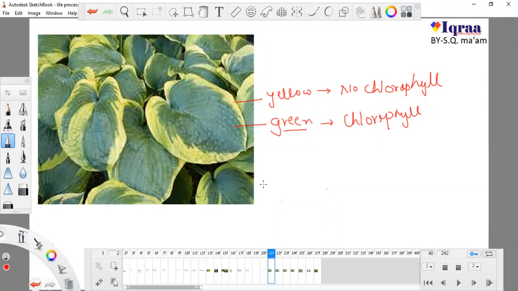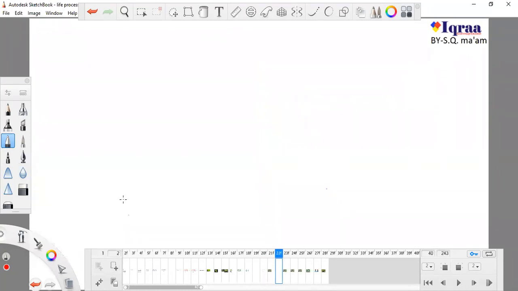Now we are going to study something that we have studied so many times: that the reserve food material in plants is starch.